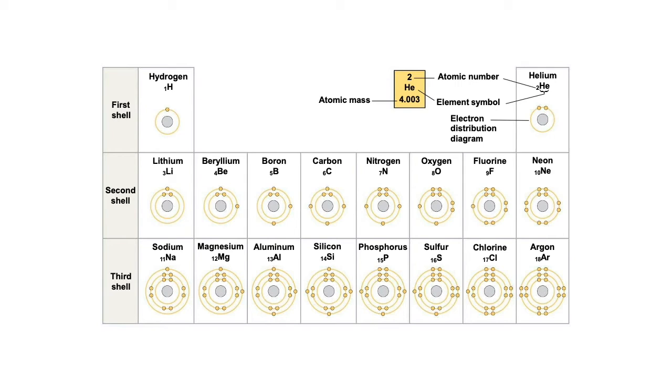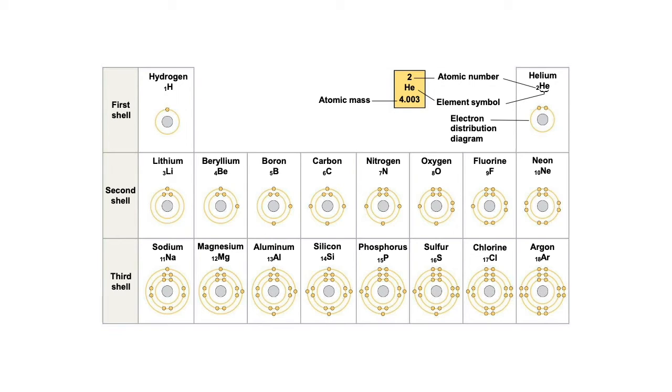So the innermost shell, kind of the ground floor, can only hold 2 electrons. Only 2 electrons can occupy that shell at a time. Hydrogen, which has 1 proton, has 1 electron, because remember, if we have 1 positive charge, we want 1 negative charge. So hydrogen has 1 electron in that outermost shell. Helium has 2 electrons in that outermost shell.